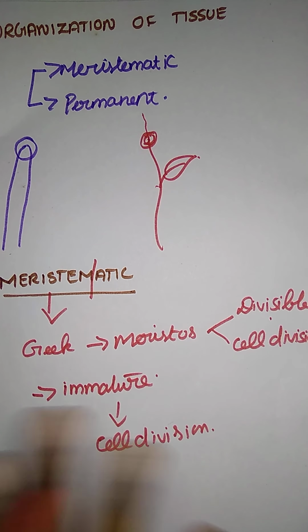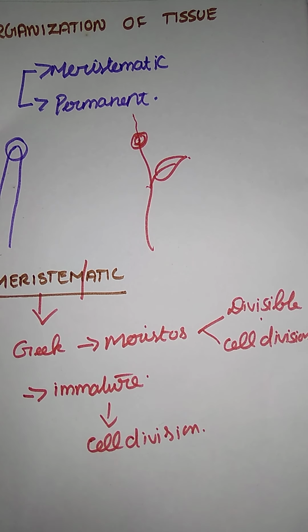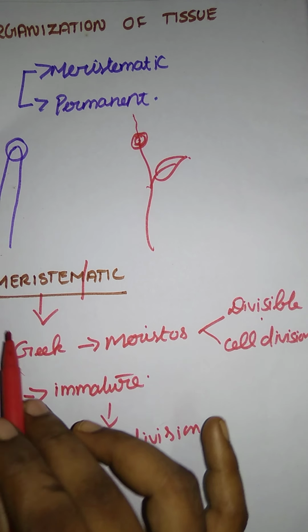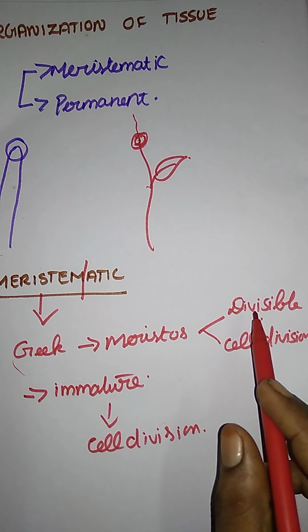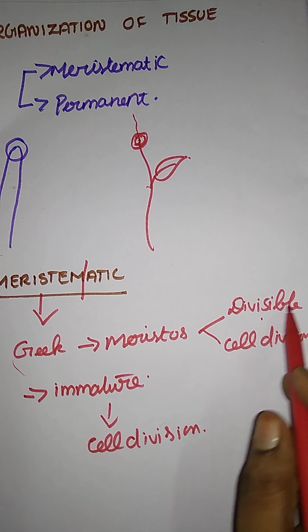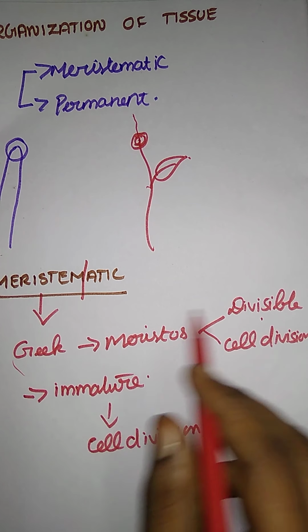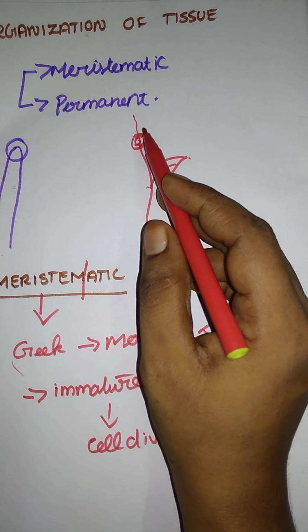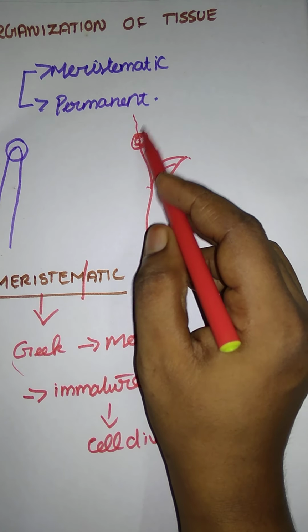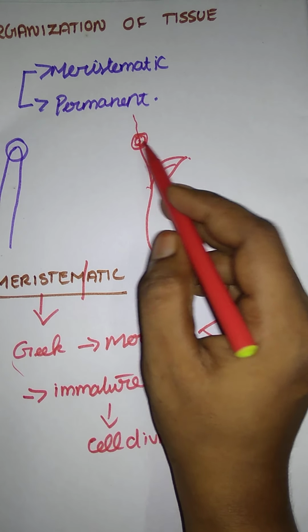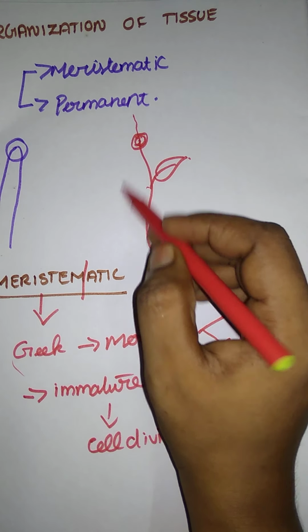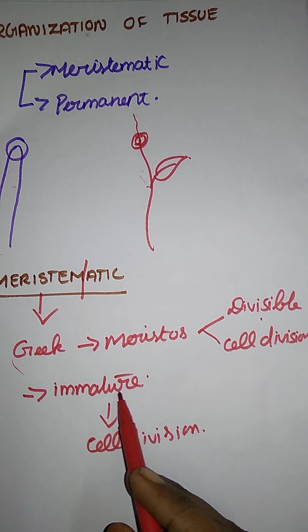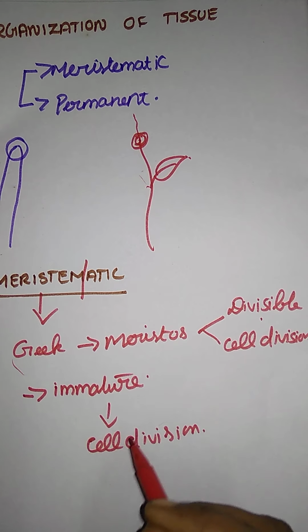That's it for meristematic tissue. The first thing: meristematic, meristem, is derived from the Greek word meristos, which means divisible and cell division activity. Cell division takes place in the growing part of the stem, so the cells need to divide. These are called the immature part, and the remaining parts are mature. So this is the immature part, the cell division part.